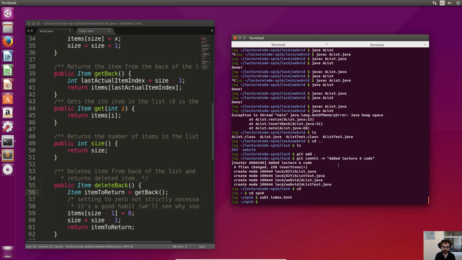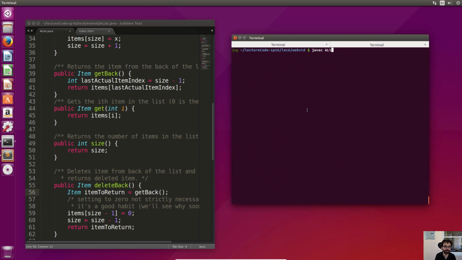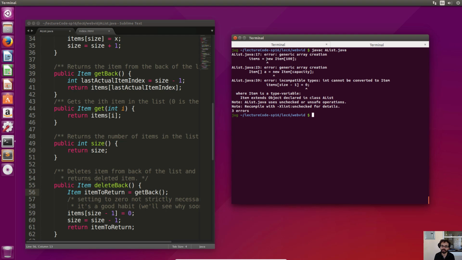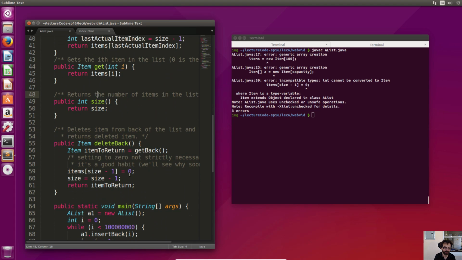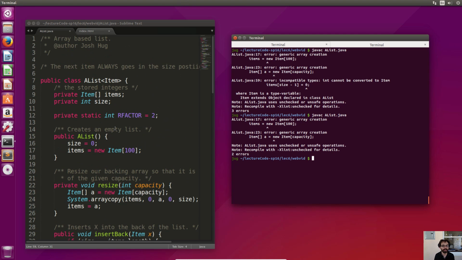Let's try that out real quick. We're going to try compiling, and what we get immediately is generic array creation. Oh, and I didn't null out my item properly, so instead of 0, it's going to be null. But this is the error that would seem intractable. Generic array creation. Yes, that is what I'm doing. Why is Java treating it as an error? We'll talk about the details later, but for now I'll just teach you the ugly fix.